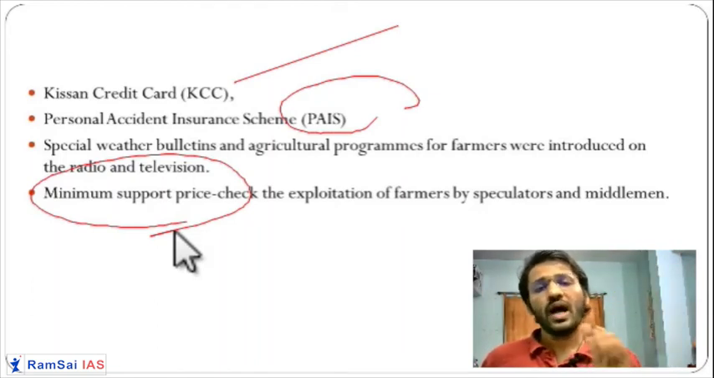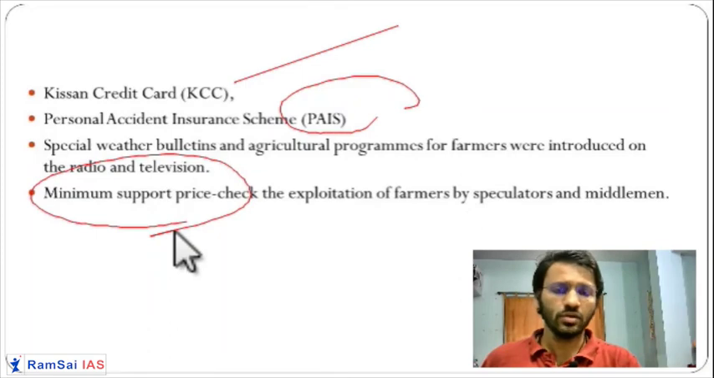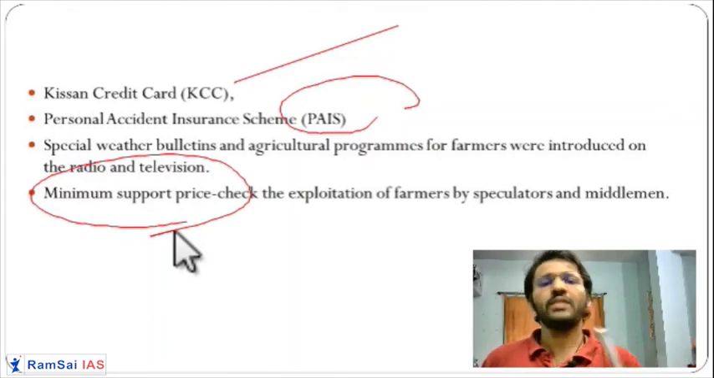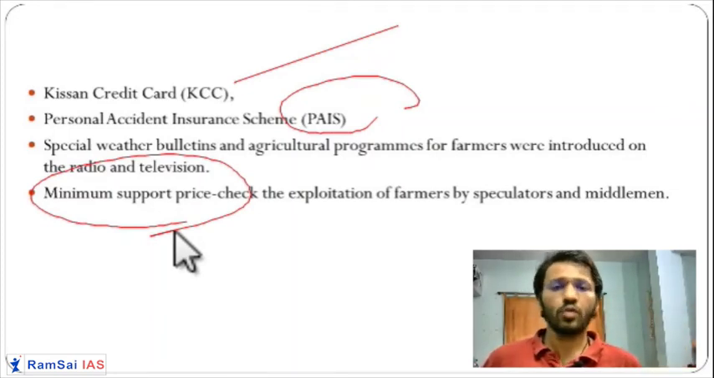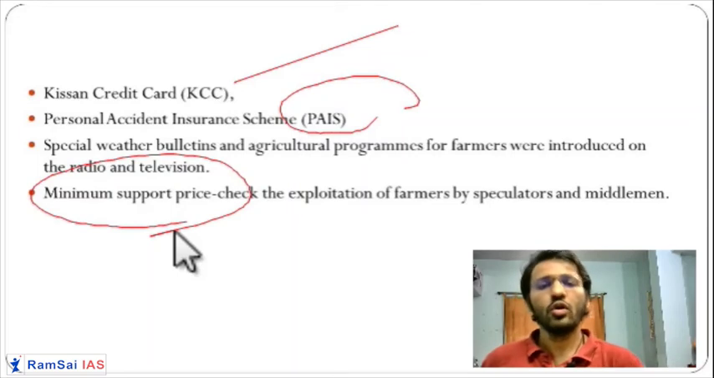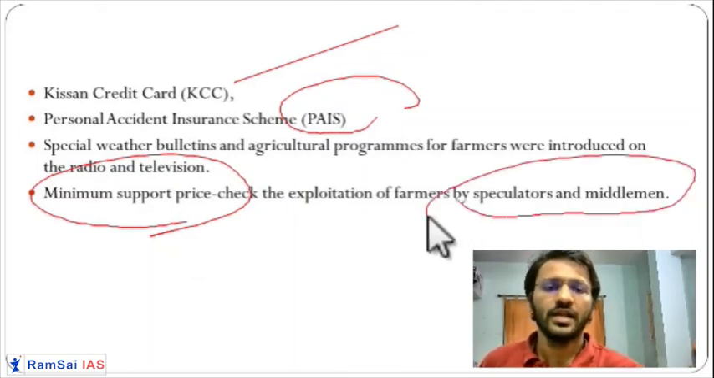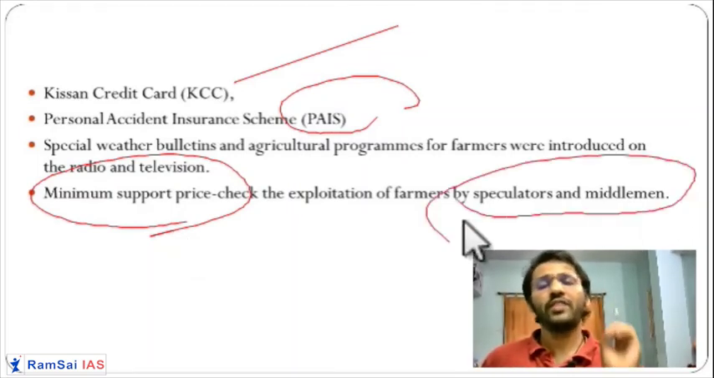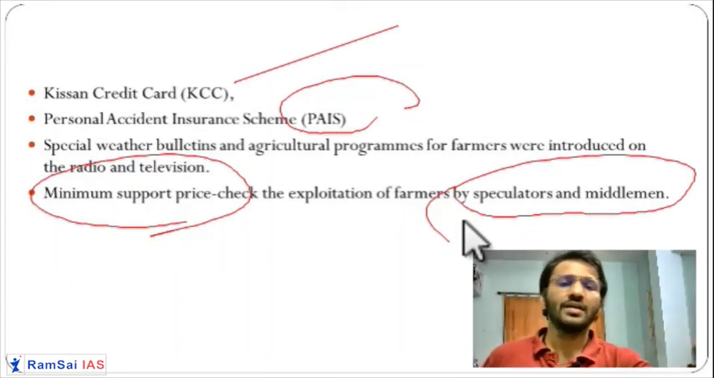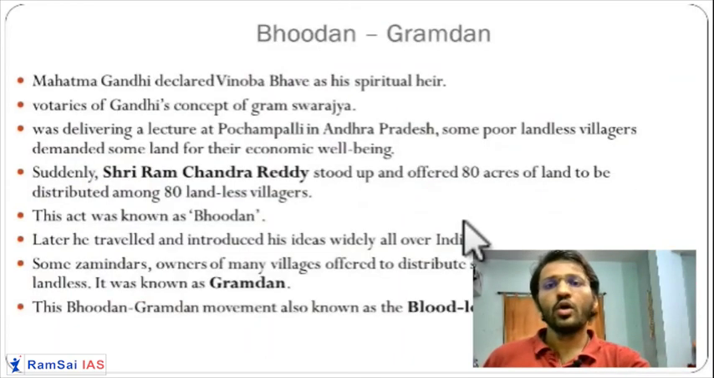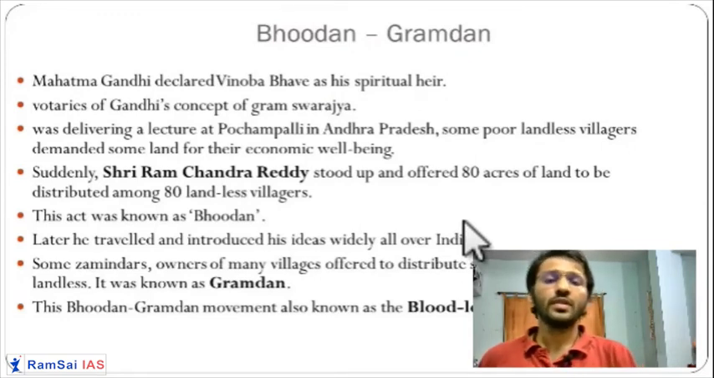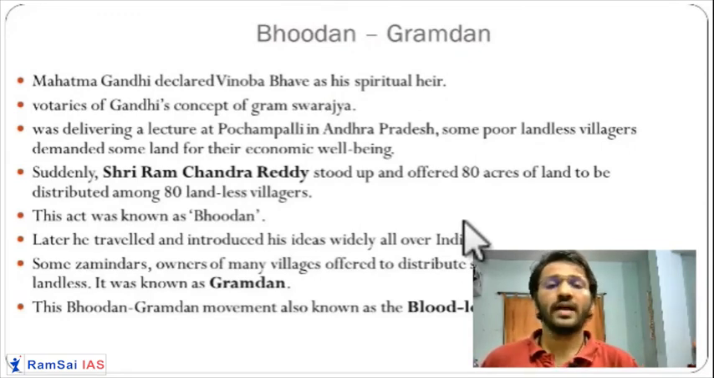If a money lender is giving you more than that, you sell it to the money lender. If a money lender is offering you less than that, then you sell it to the government. So minimum support price is very important for the farmers. It stopped the speculators and middlemen and their roles. It benefited both farmers as well as consumers. Okay. So these are a few important reforms that the government has brought.